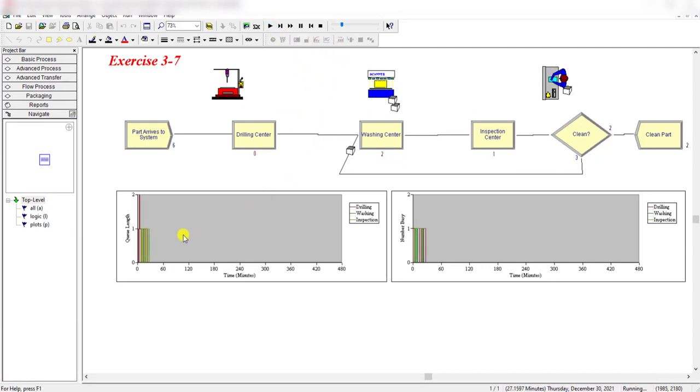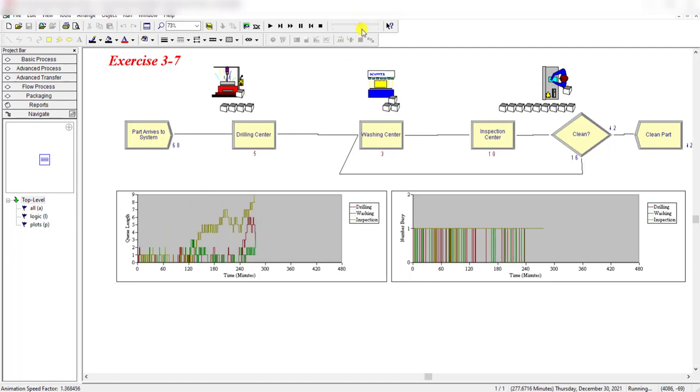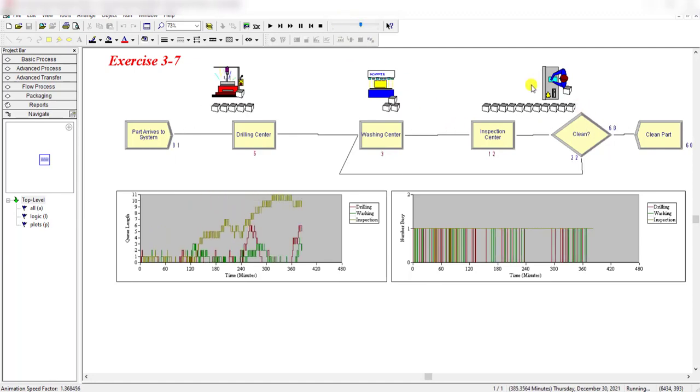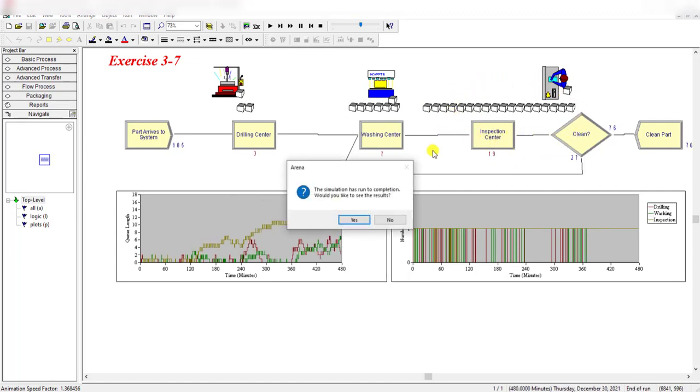So here you can see the queue length chart and number busy chart, and let's speed it up. You can see that the queue actually starts building up at the inspection because the parts that are not properly cleaned are not leaving the system. So they are moving back into the system again. So this would increase the arrival rate of the inspection center. So how can we compute that?